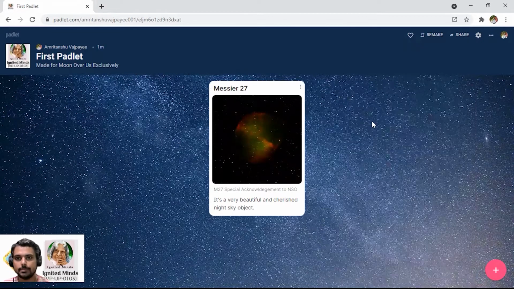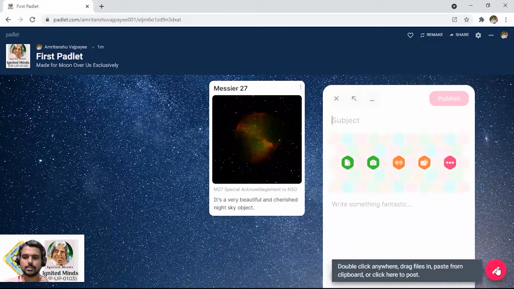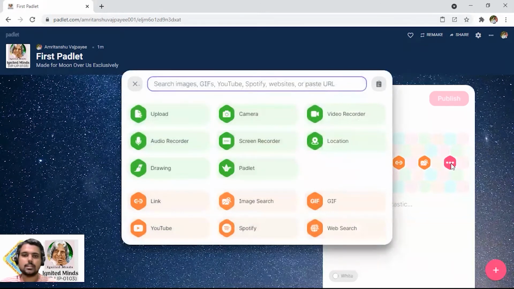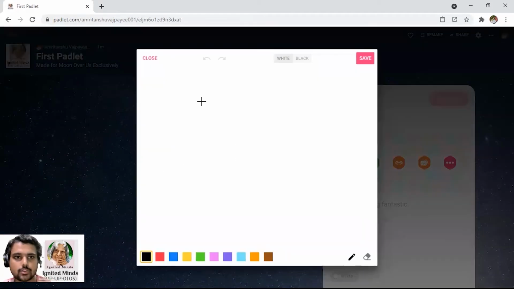So now, well, let me close it here, and I am going to put another sort of post to it. Now here this upload is possible. Even I can take my own photograph if I allow the usage of the camera here. And there are different tabs, if I click on these three dots, all these things are there. Of course, the audio can be recorded. Wow. The drawing. Now let me add drawing to it. So now what should it be?